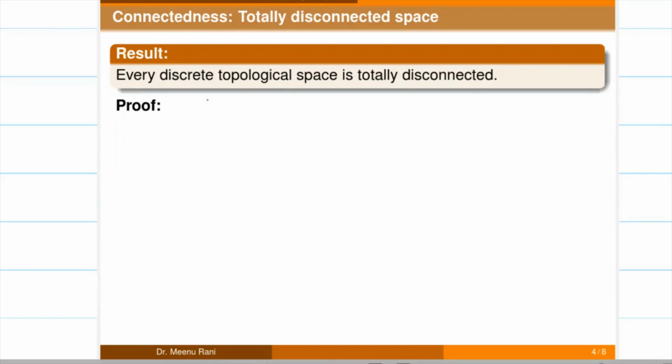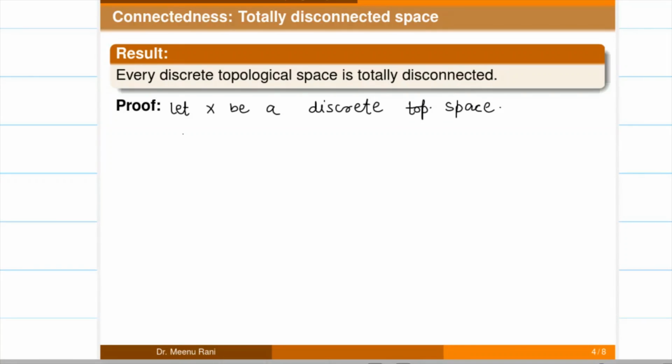Now we discuss some results based on the totally disconnected space. Our first result is: every discrete topological space is totally disconnected. For the proof, let X be a discrete topological space. Then we will prove that it is a totally disconnected space.